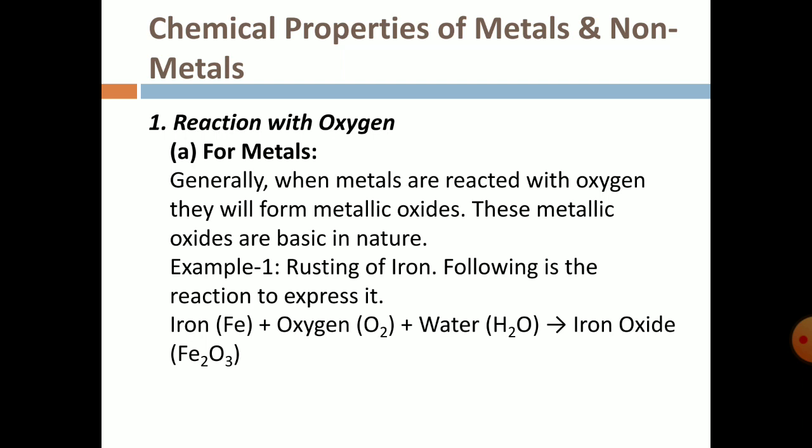What is required is moist air, where the moisture is H2O, water. So water, oxygen and iron create iron oxide, Fe2O3.